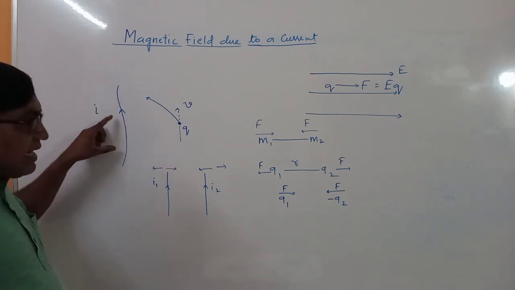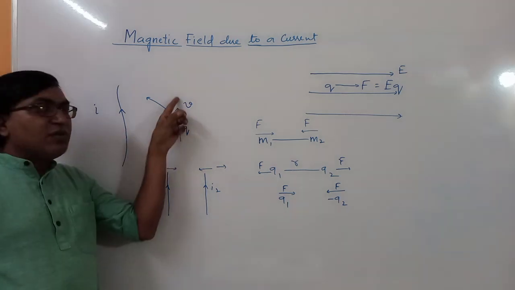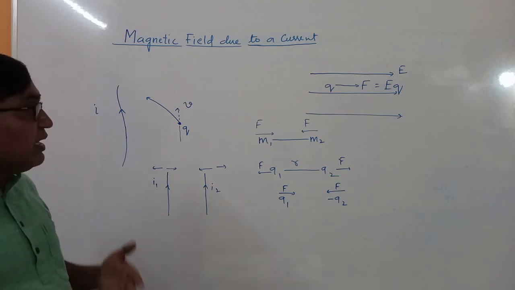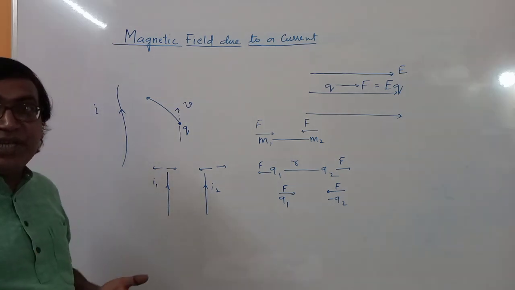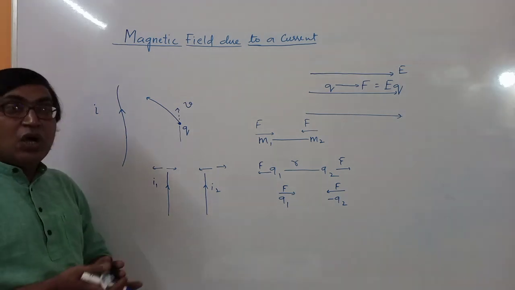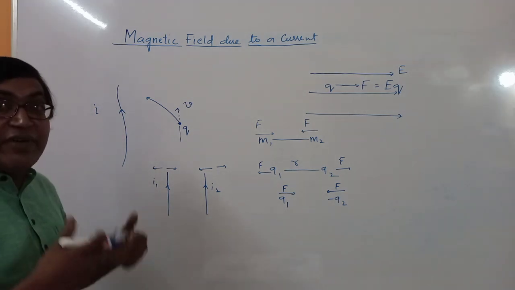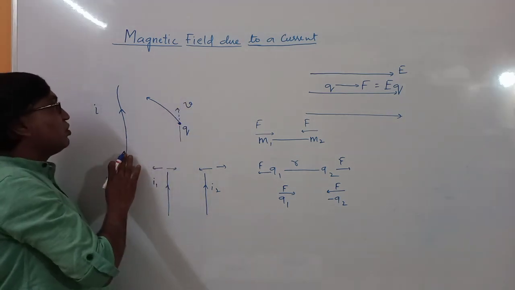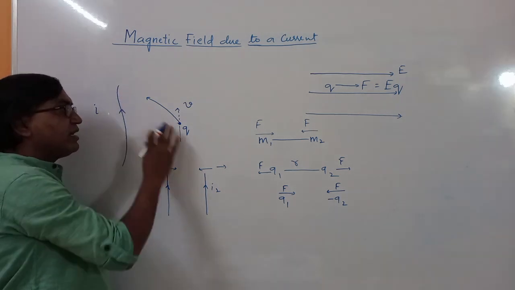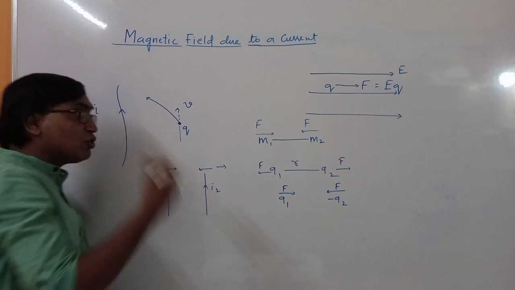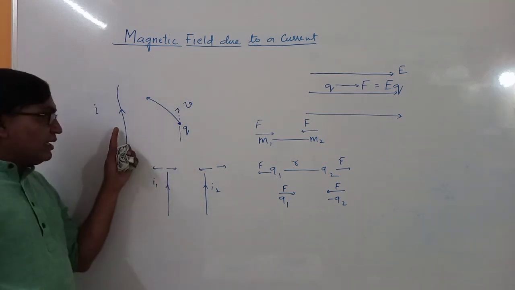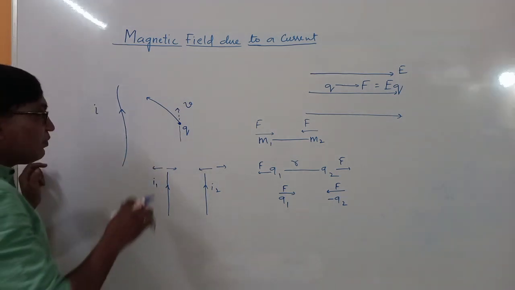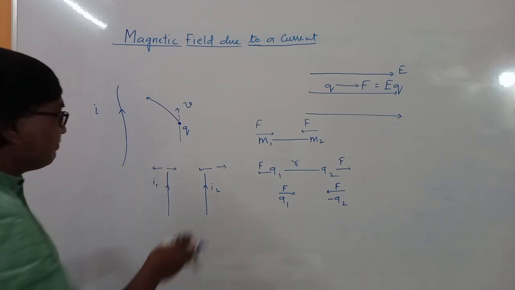Now this is a current carrying conductor and this is a moving charge. A moving charge is nothing but we can assume it as a current. A charge passing through a given cross section in a given time is called current, or rate of flow of charge through a given cross section is called current. So this is a current carrying conductor and this charge is moving, so it is also establishing some current. So between this current and this current, there is an attraction or repulsion. The direction we'll find out later.